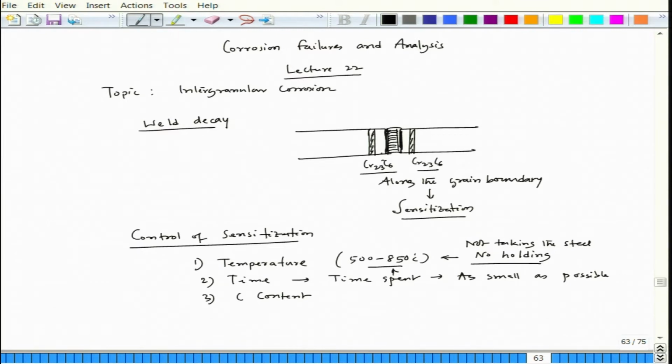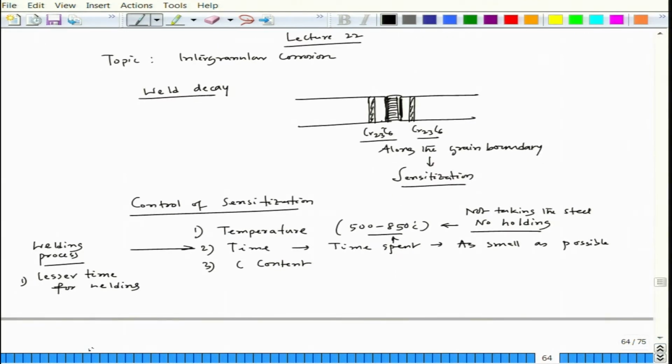So, how can you do that? For example, you have to use a welding process which allows lesser time for welding. Second, if you do multiple welding, for example, one layer of welding, then a second layer of welding, that multiple welding pass will of course spend more time in that zone.